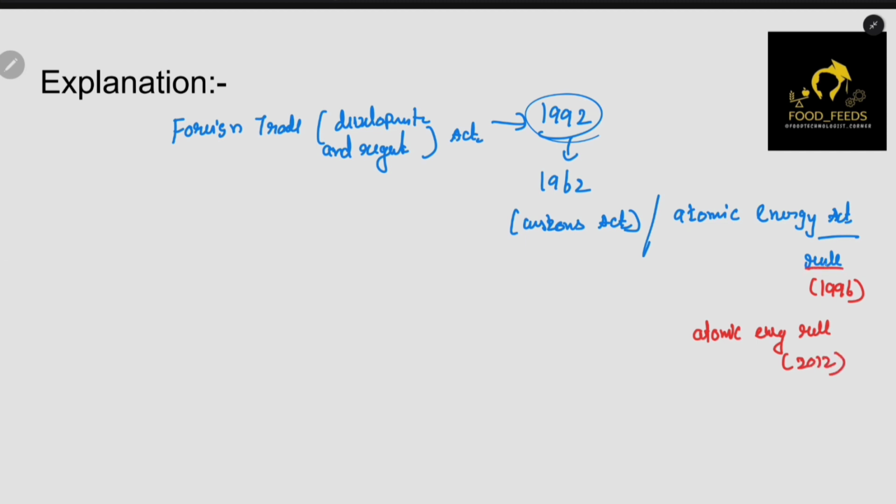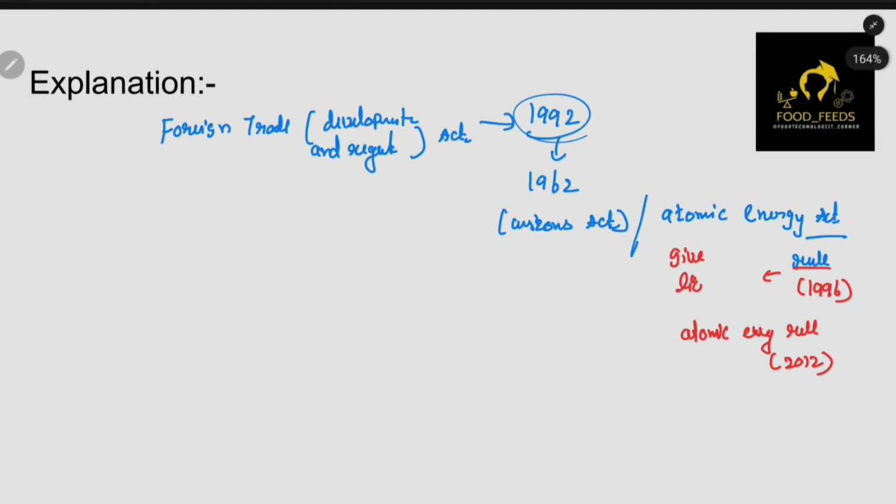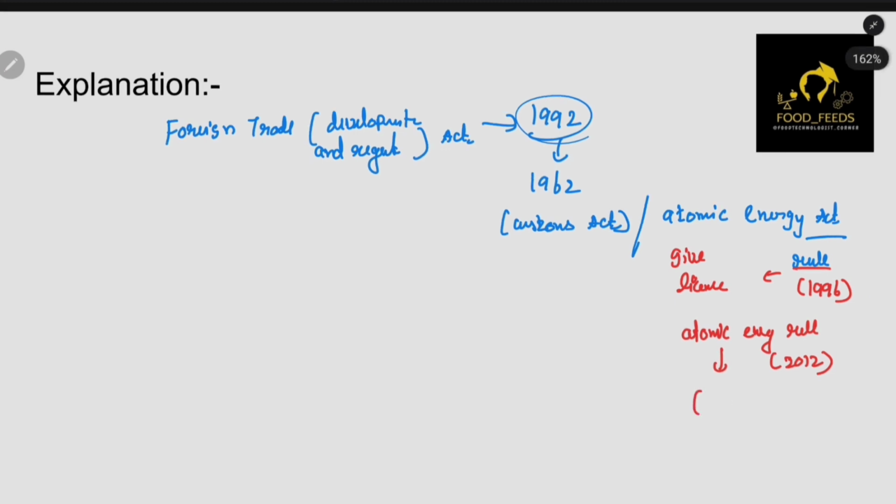So what is the difference between this rule and this rule? The Atomic Energy Rule which came in 1996 is basically used to give license. But the rule which came in the year 2012 is basically to control the irradiation. So it gives the radiation limit. How much radiation has to be used?